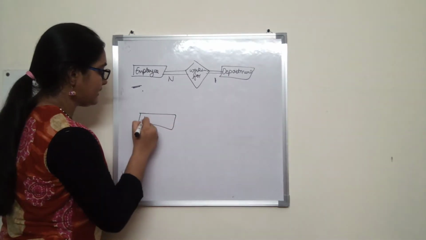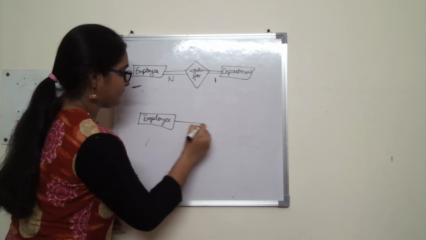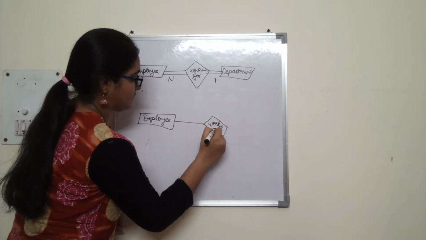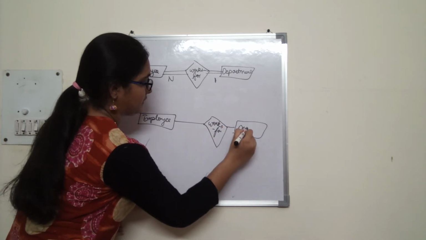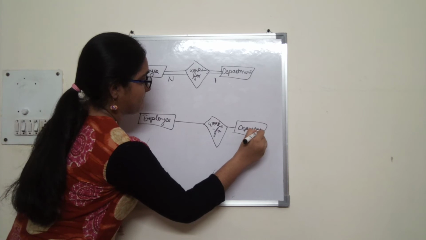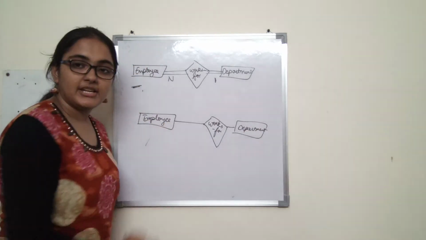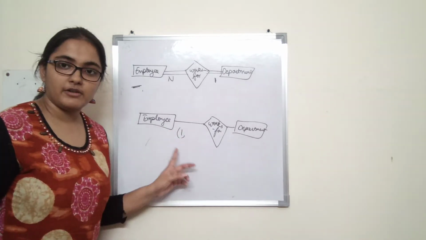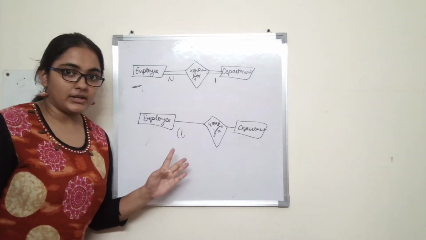Let us see how we can represent it in min-max representation. Alright, so the minimum number of relationship instances in which employee participates is 1, because every employee needs to work for at least one department, and there cannot exist an employee without a department, right?